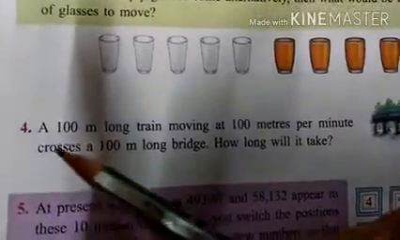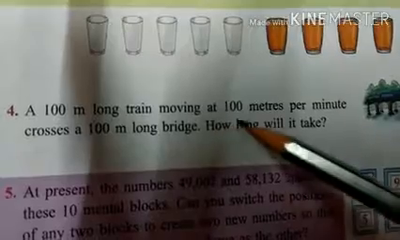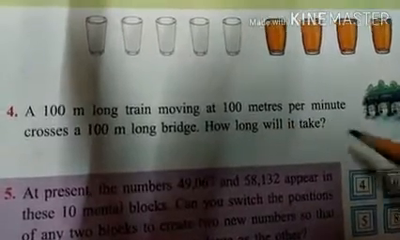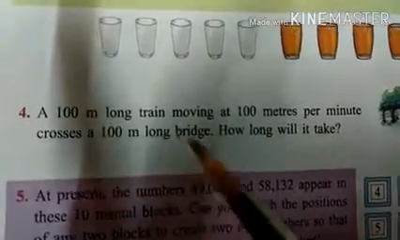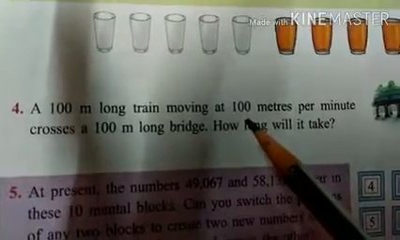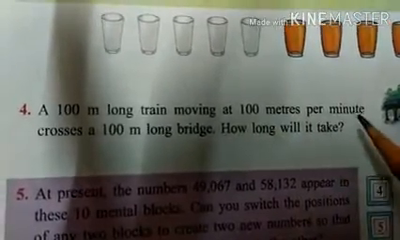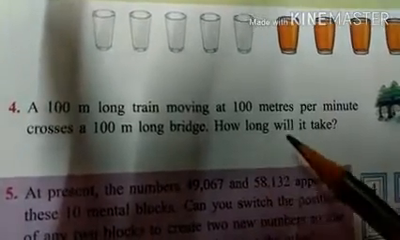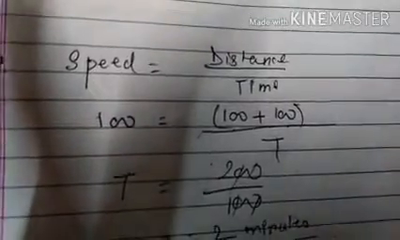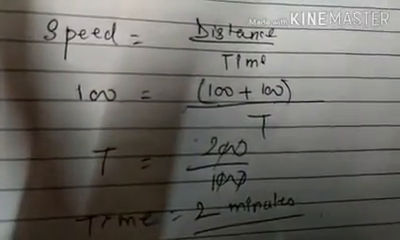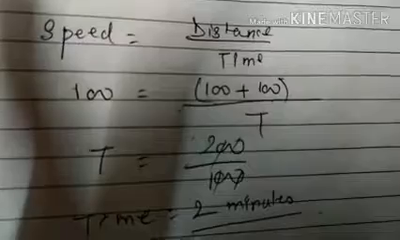Now here number 4, a 100-meter long train moving at 100 meters per minute crossed a 100-meter long bridge. How long will it take? There is a train 100-meter long and it's moving at the speed of 100 meter per minute and crosses a 100-meter long bridge. So we have to find out the time taken by the train to cross the bridge.